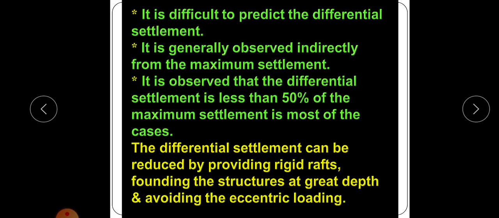If we are digging to a greater depth, we may reach some rock or some rigid structure. At the topmost layer the soil will be flexible and may be soft, and there will be different layers of soil, so there is more chance of differential settlement at the top layers. If we dig to a larger depth in the downward direction, we may reach some stable structure, which will avoid differential settlement. So another solution is founding the structure at greater depth and avoiding eccentric loading. These are some measures to reduce the differential settlement.